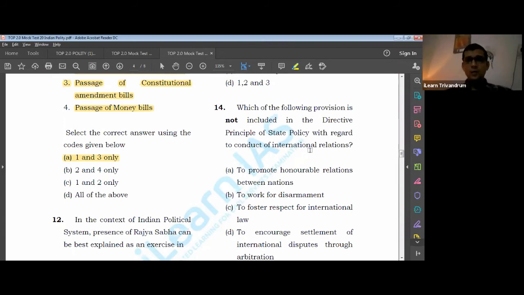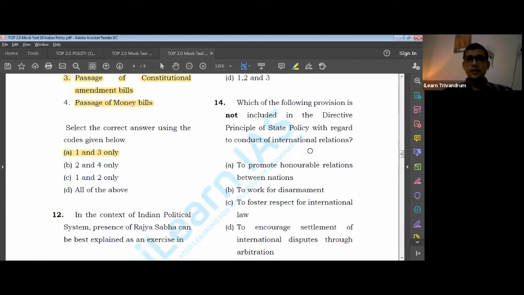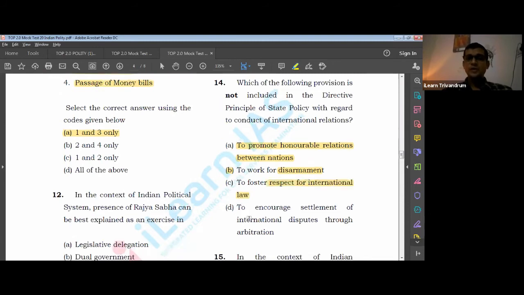Okay, now in this, let us look at all the options. To promote honorable relationship between nations, which is mentioned in it. Disarmament, it is not mentioned. Be very clear, disarmament as a word is not mentioned in the DPSP. Hence, that is something that you should take note of. Okay, and that is the answer, because you have 4 options. Respect for international law, definitely. Okay, and next one is to encourage settlement of international disputes by arbitration.